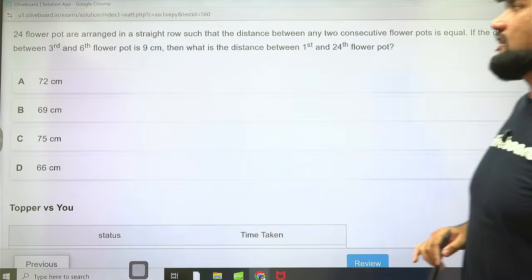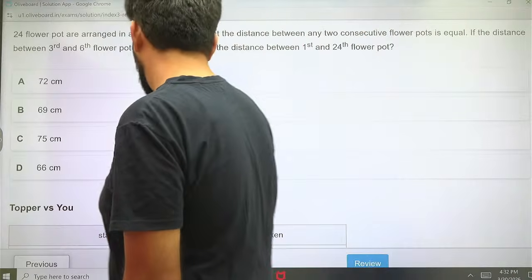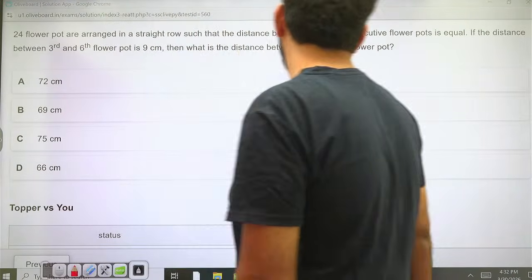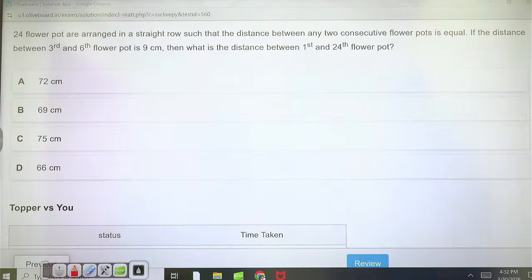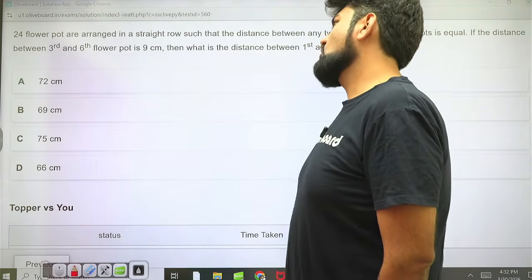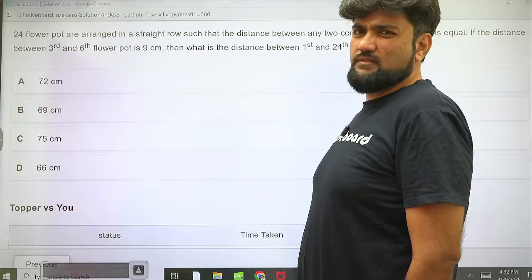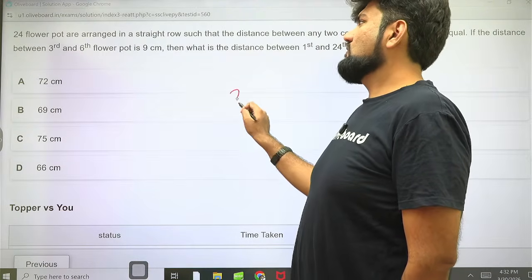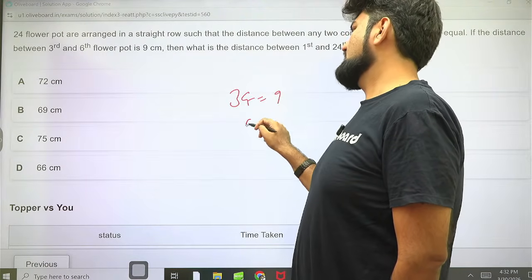24 flower pots are arranged in a straight row such that the distance between any two consecutive flower pots is equal. The distance between the third and sixth flower pot is 9 centimeter. So between third and sixth, how many gaps are there? 3 gaps: 3 to 4, 4 to 5, 5 to 6. So 3 gaps is equal to 9 centimeter. 1 gap is 3 centimeter.